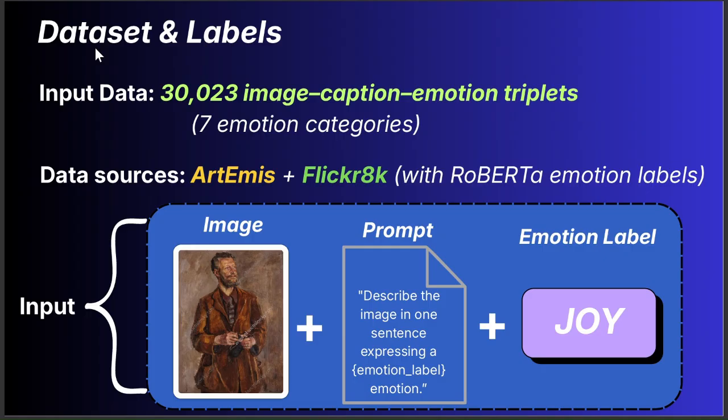To train our model, we use around 30K image, caption, and emotion tuples from two datasets. ArtEmis gives us high-quality human emotion annotations. And for Flickr 8K, we generate labels using a robust classifier and we manually check them for basic correctness so we can use them safely. Each training input includes an image and a prompt asking for the caption in our target emotion, and also the emotion label.